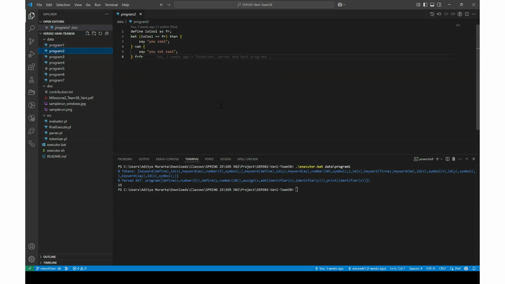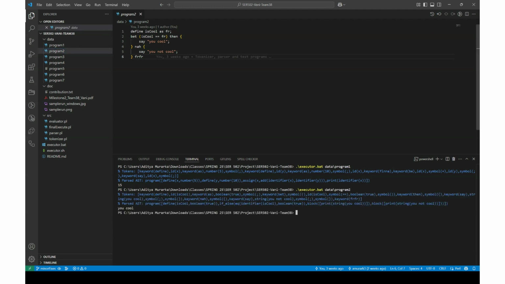Coming to program 2, in this program, we define is cool as for real, and then we have a conditional construct where we are checking if it's equal to for real. We are saying you cool, otherwise we are saying you not cool. So let's try and execute this as well. Okay, since the first statement is true, it says you cool.